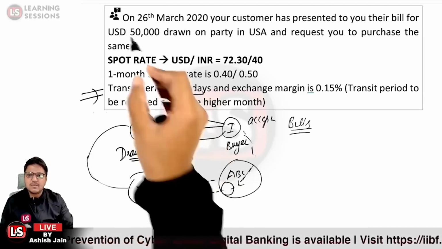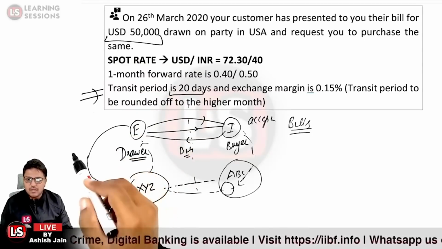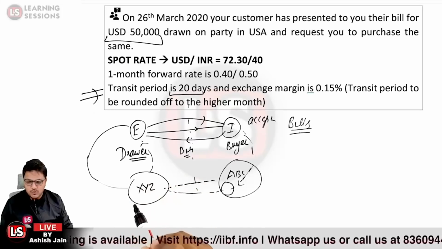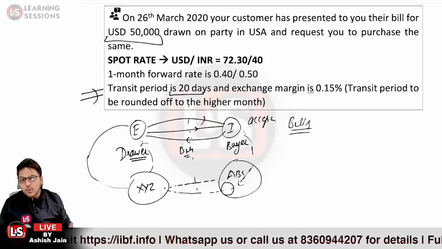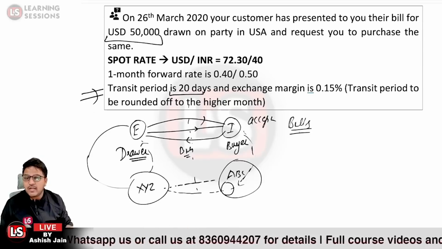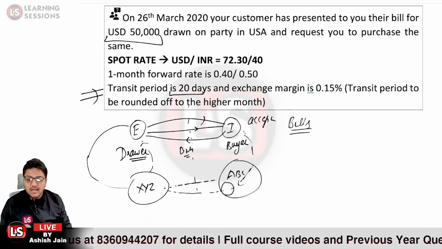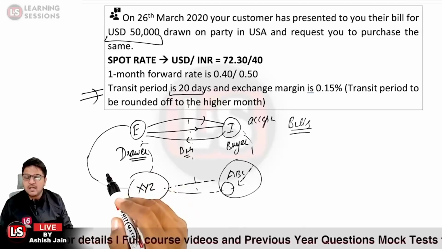Let us take the case involving 50,000 USD. The exporter wants to sell 50,000 USD to the bank. So what rate shall be applicable? Because the exporter wants to sell, the exporter will be able to sell the bill, the foreign currency, at a price at which the bank is ready to buy.